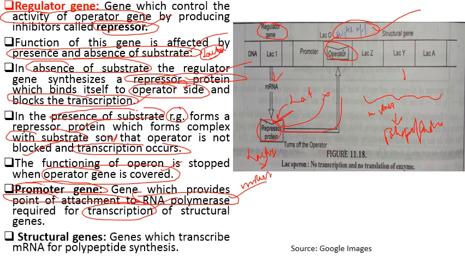Next comes structural genes. These are the genes which transcribe mRNA for polypeptide synthesis. So जो ये genes हैं ये transcribe होती है to form mRNA and finally to the proteins. For example, these are involved in formation of enzymes in case of lactose, Lac Operon.